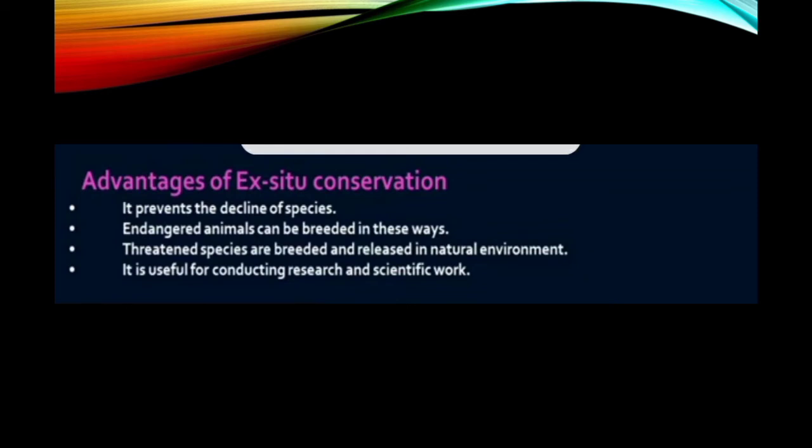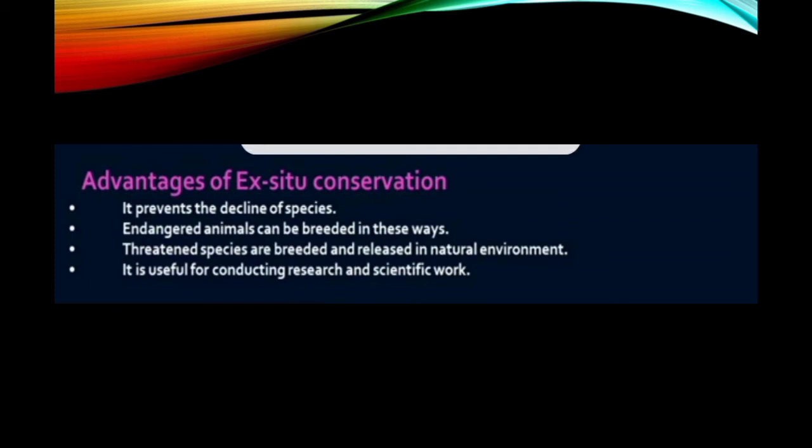So students, in today's class we have learned about the Red Data Book, the advantages and disadvantages of the Red Data Book, and the types of conservation, that is in situ conservation. In situ conservation, the wild animals are grown and protected within their own habitat.